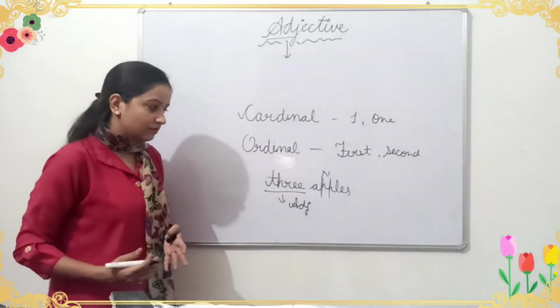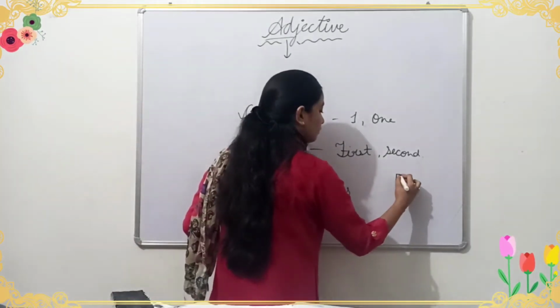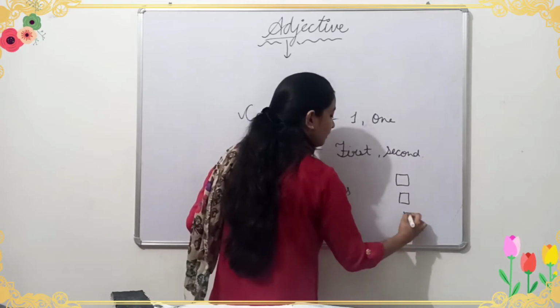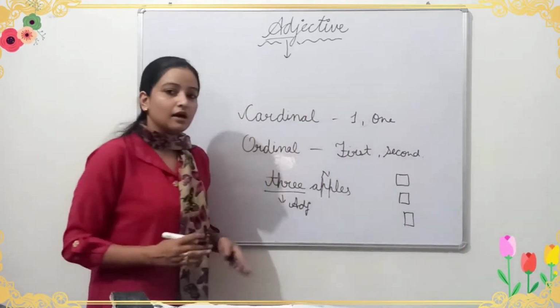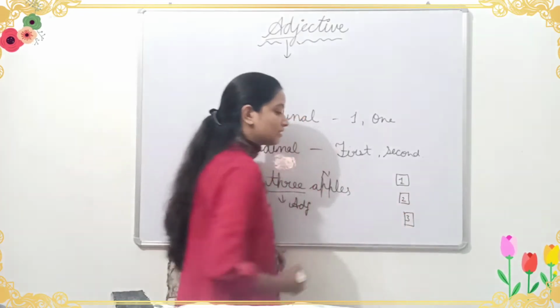Suppose I have kept 3 apples in a row. This is the first apple, this is the second apple, and this is the third apple.